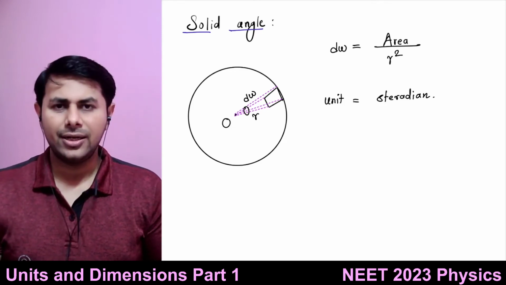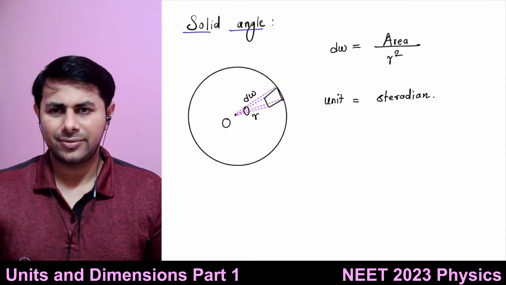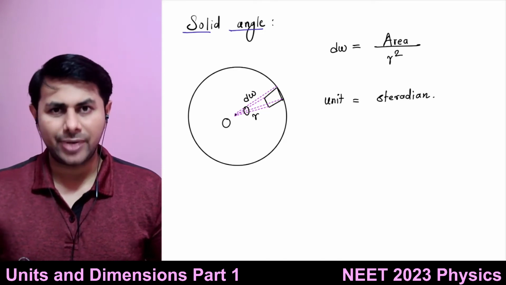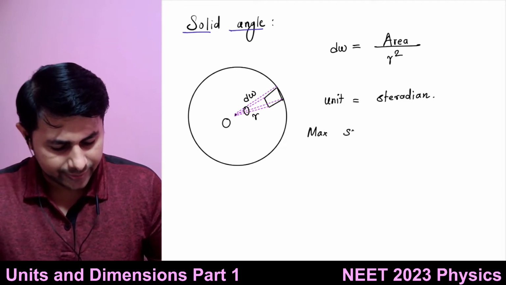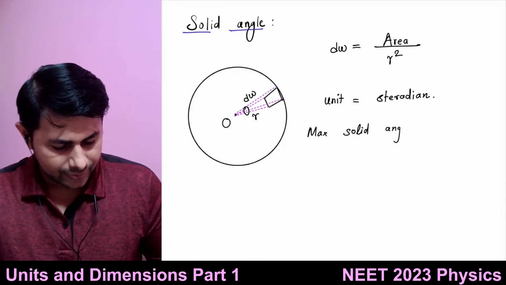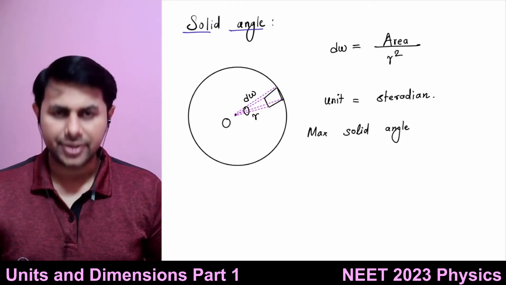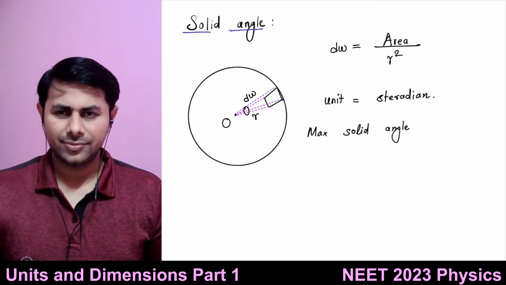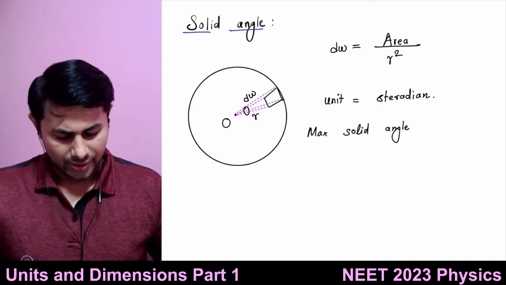Now let's say I want to find out the maximum possible solid angle. How much would that be? Just like we found the maximum plane angle, what is the maximum value of solid angle which can be subtended at the center of a sphere? It's simple, no?